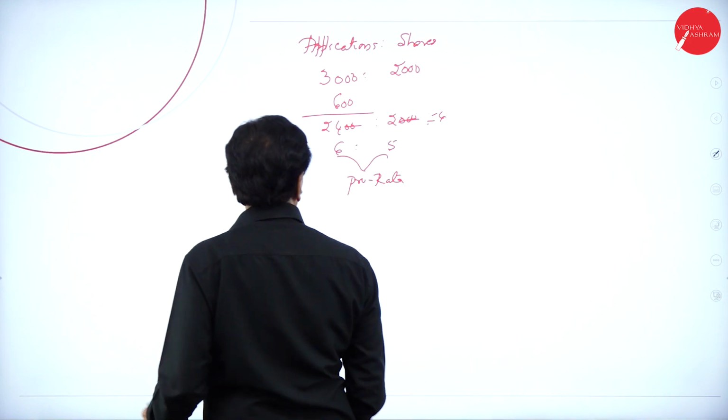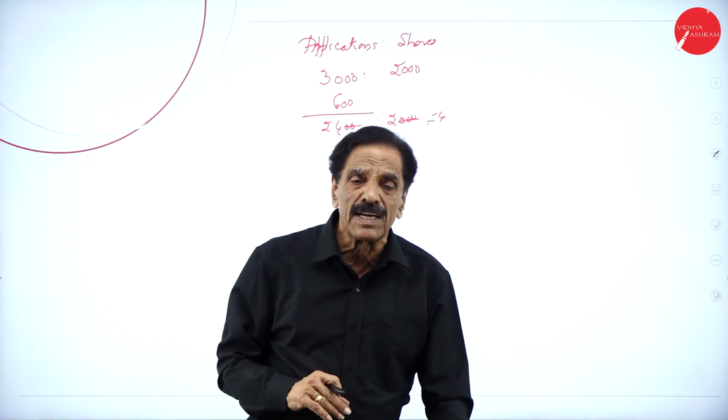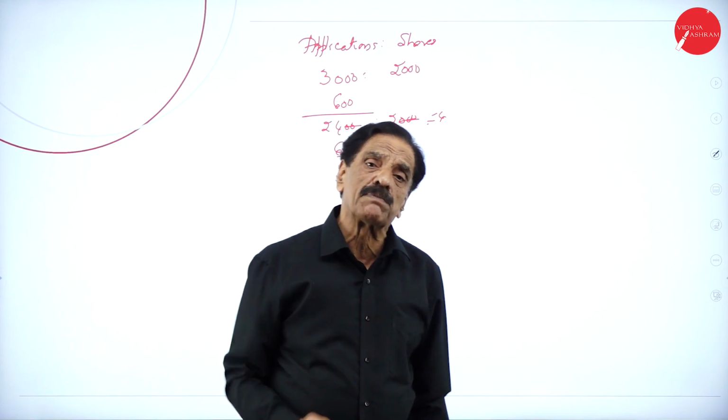Then the problem says whatever the excess application money comes, that is adjusted to allotment. When you receive the money, the entry is bank account debit, share application account credit.